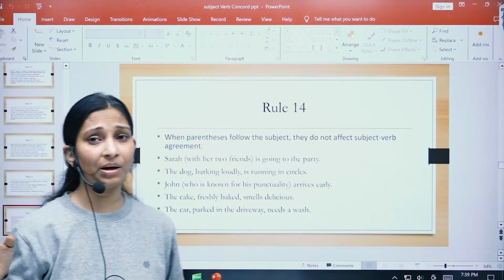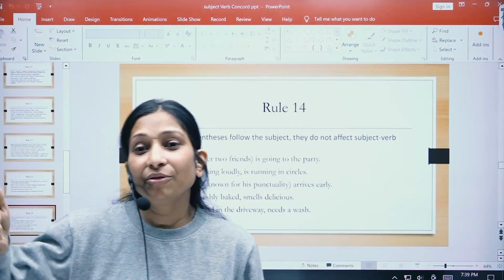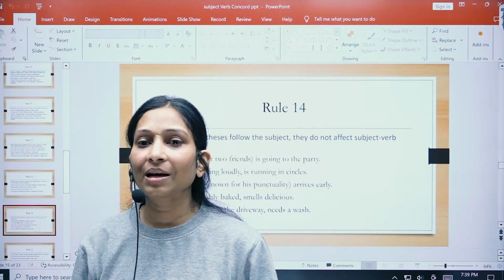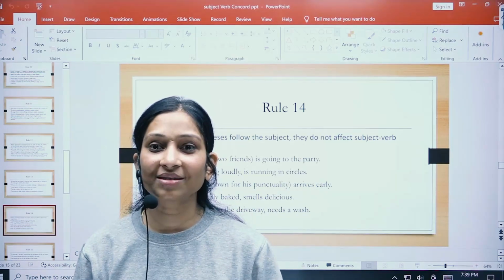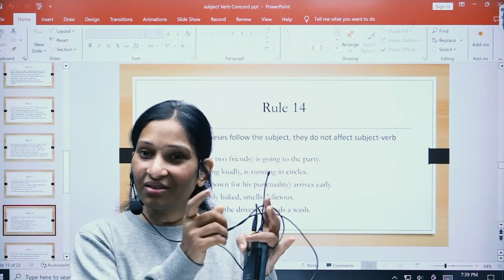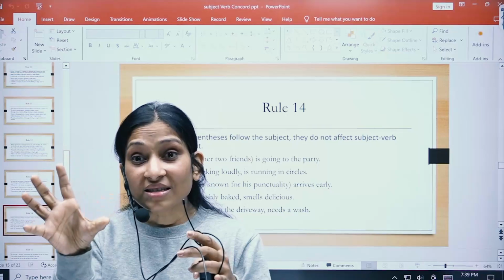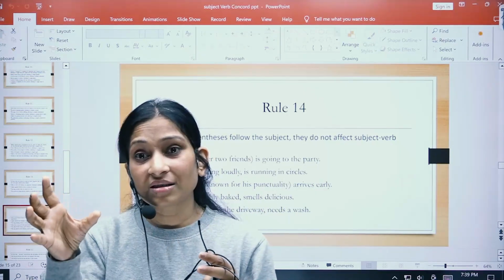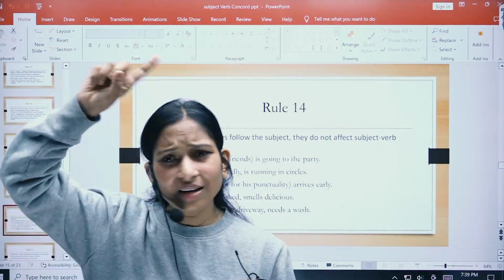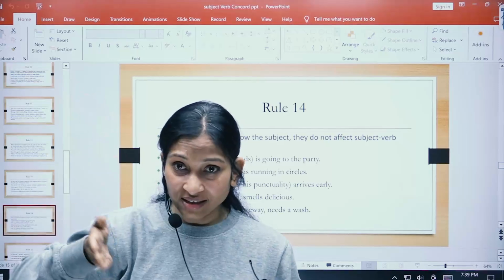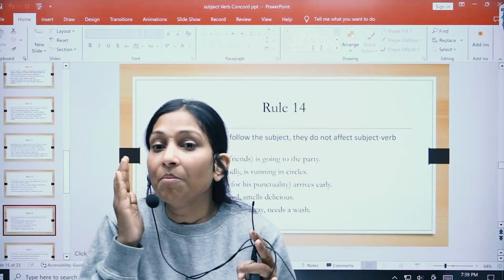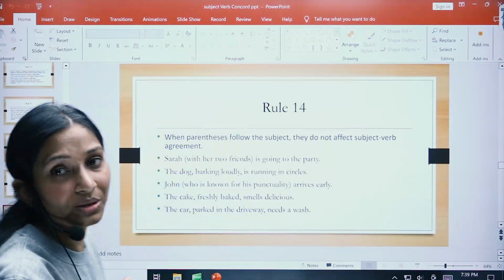Do not consider the filler subjects. Let me give you one more example. The red color cars. Now here the red color is not important, cars is important. The red color cars are less, so red color is not less, but cars are less. So just focus on the main subject and the verb. That is what I want to say.